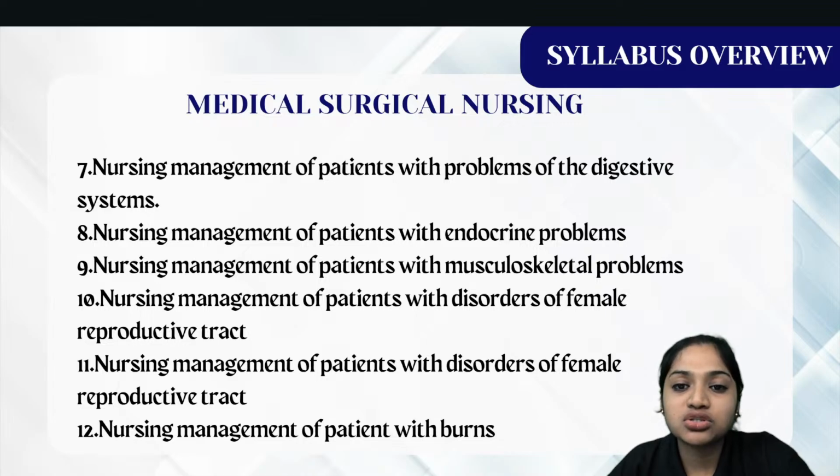Then how to care for patients with musculoskeletal problems. So some patients will be having musculoskeletal problems, how to care for that, how to treat, how to give nursing care, that we will see here. That we will study here. Then the nursing management of patients with disorders of the female reproductive tract. So if any disorders affect that, how to care, how to give nursing management, that we'll see in unit 10. Then unit 11 is based on the nursing management of patients with the male reproductive tract. Then the nursing management of patients with burns.